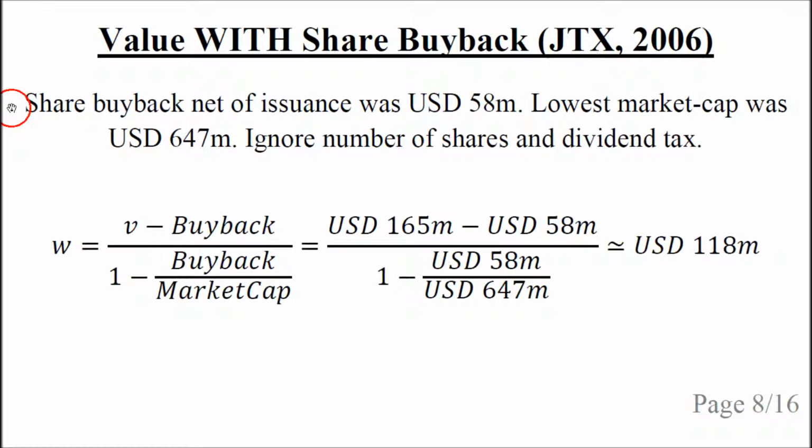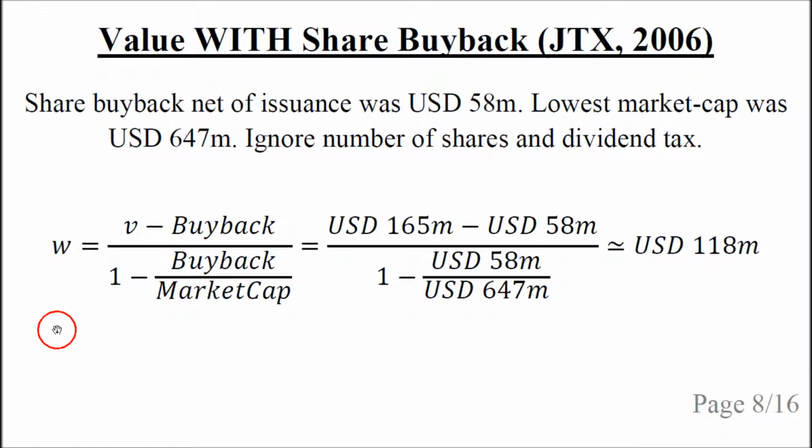Now consider the value with a share buyback in 2006. So the share buyback net of share issuance in that year was $58 million. The lowest market cap during that year was $647 million. Here in the first calculation, we will ignore the number of shares and the dividend tax. So we use a formula for the value with a share buyback from one of the previous slides, and we plug in the numbers, and this comes out to approximately